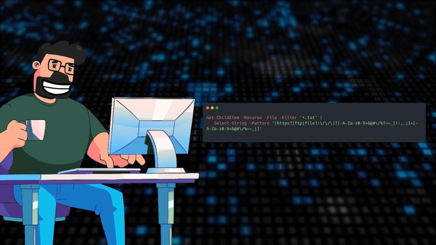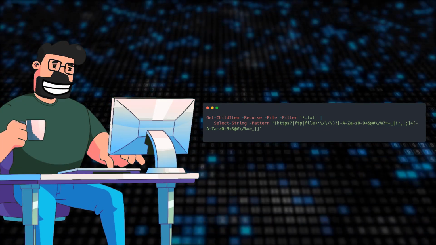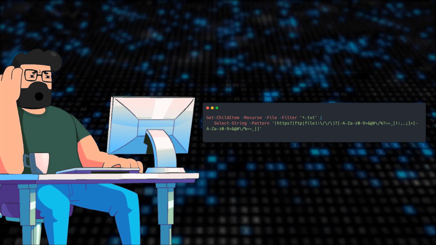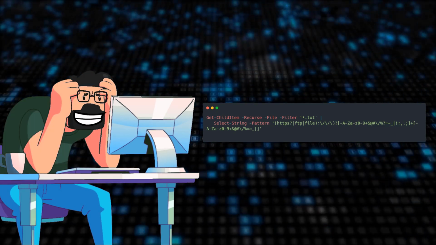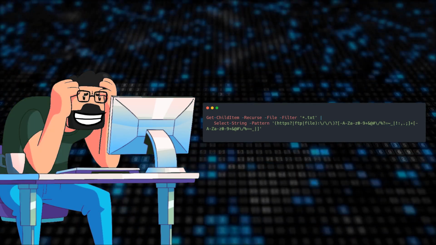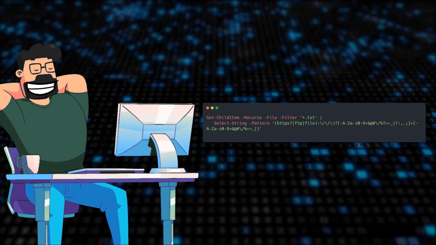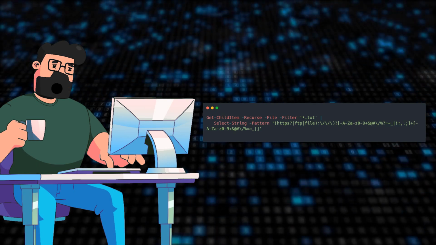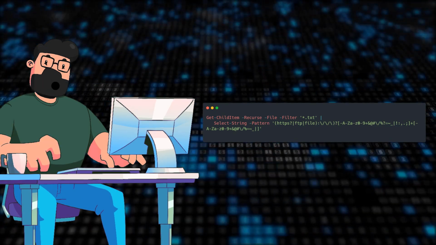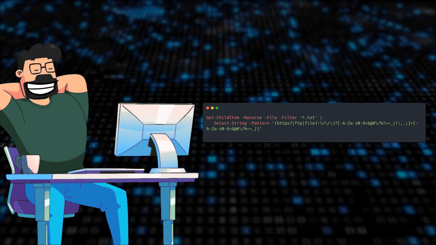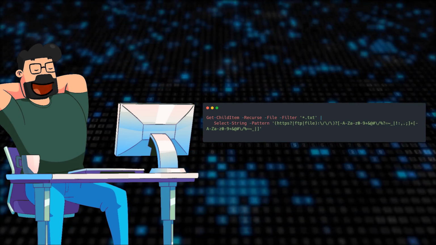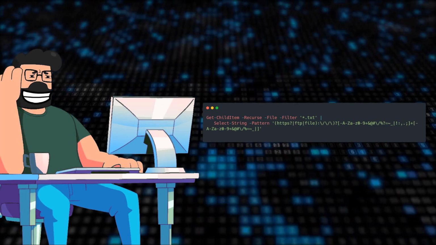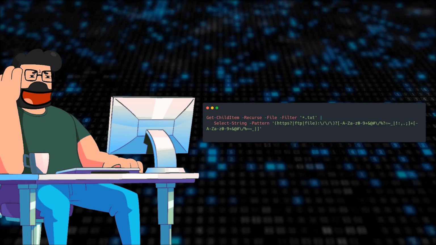The key lies in using PowerShell commands to streamline the process. By utilizing the code snippet Get-ChildItem -recurse -file -filter *.txt | Select-String -pattern https|ftp|file, you can efficiently scan through all the text files and pinpoint those valuable URL links.